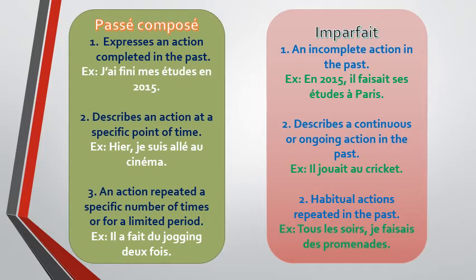Then thirdly, used to describe habitual actions or repetitive actions in the past. Example, tous les soirs, je faisais des promenades. Means every evening I used to go for a walk. So it is a habit, it is an action which is repeating itself. It is a habitual action. So that is why we have conjugated the verb in imparfait.